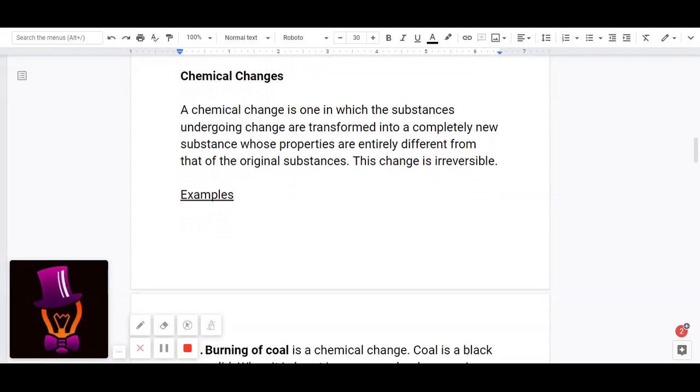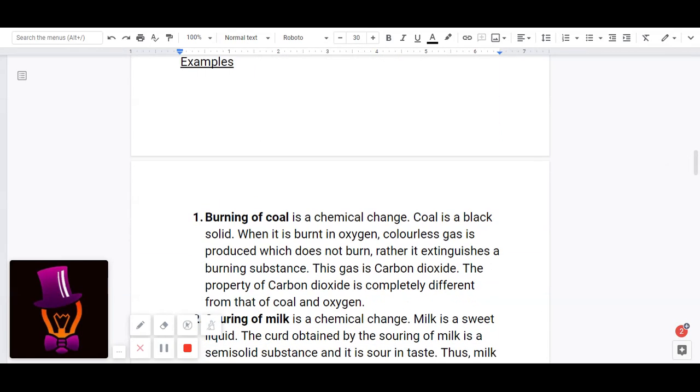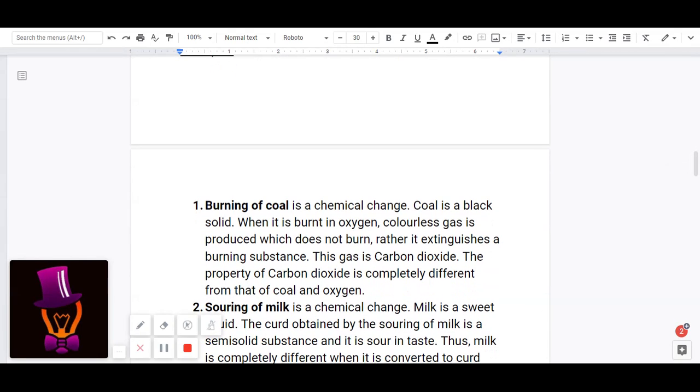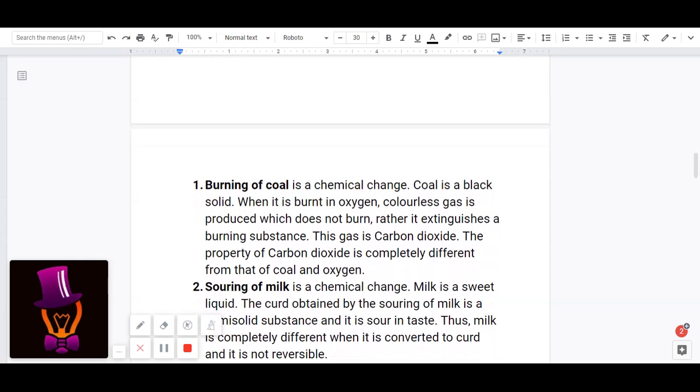And now let us look at other examples. Burning of coal is a chemical change. Coal is a black solid. When it is burnt in oxygen, a colorless gas, another colorless gas is produced which does not burn, rather, it extinguishes a burning substance. This gas is carbon dioxide. The property of carbon dioxide is completely different from that of coal and oxygen.